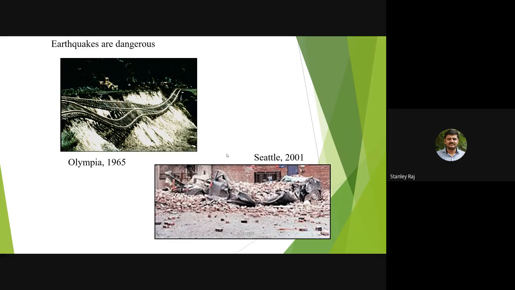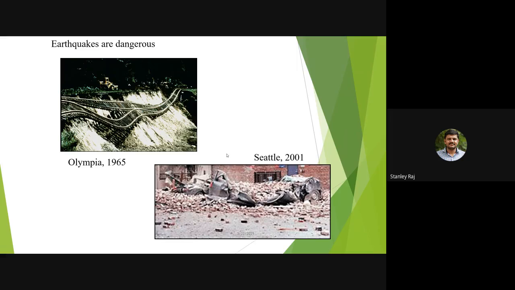And the next one is the Seattle earthquake of 2001. It is one of the important earthquakes in history. This earthquake happened in the Pacific Northwest region in 2001.